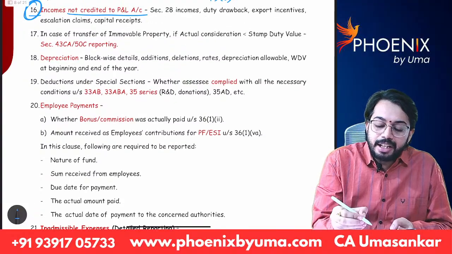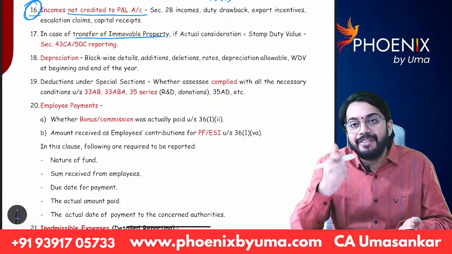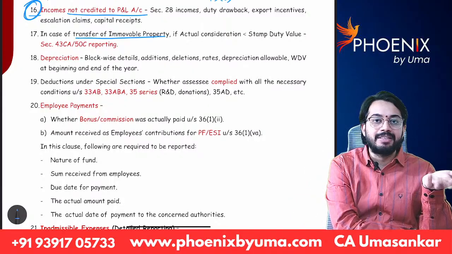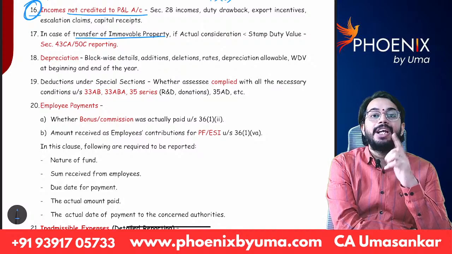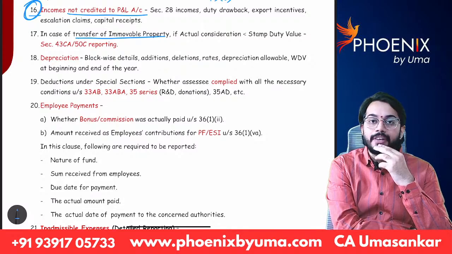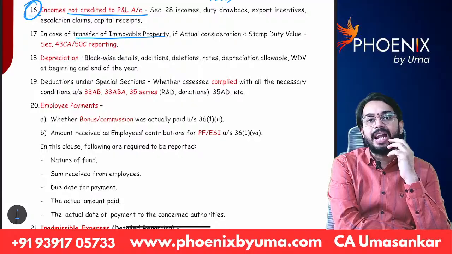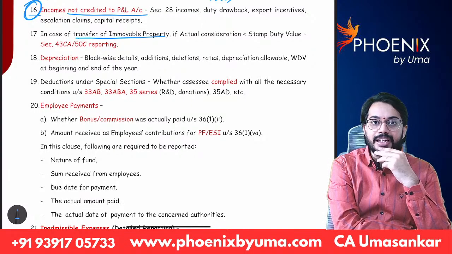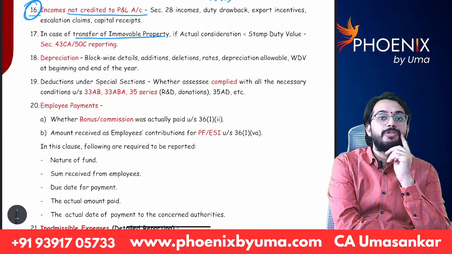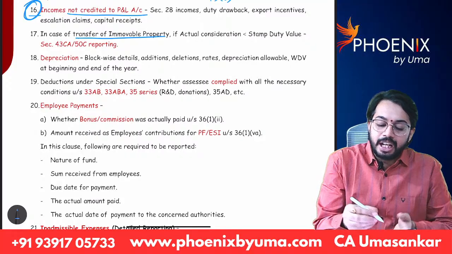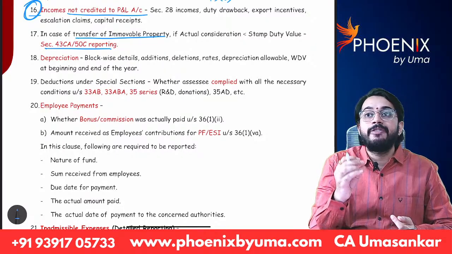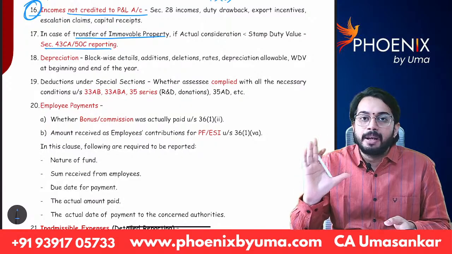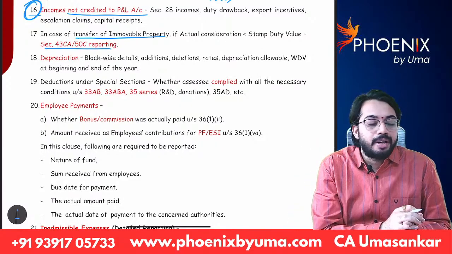Okay, next. In case of transfer of immovable property, we have discussed section 50C, section 43CA. Whenever immovable property is transferred, stamp duty value will be there. If stamp duty value is greater than 110% of actual consideration, stamp duty value will be taken as full value of consideration. If stamp duty value is less than or equal to 110% of actual consideration, then actual consideration will be taken as full value of consideration. So whatever section 50C, 43CA is there, if any immovable property is sold in the current previous year, then 50C, 43CA is applicable. Those observations are also required to be answered.